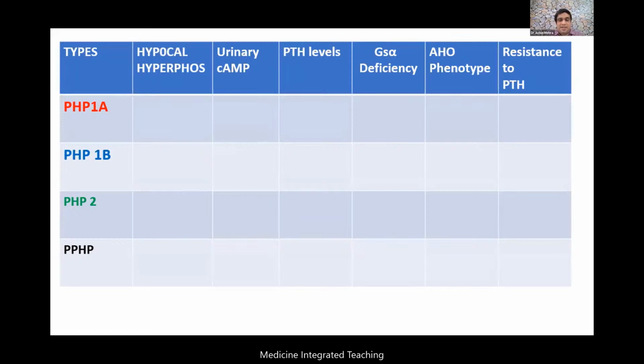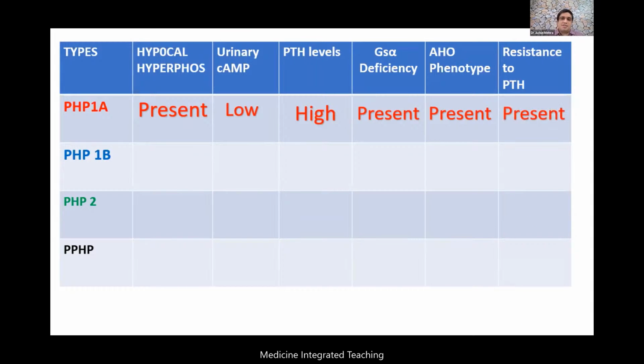So let me summarize everything together. A patient came to me with hypocalcemia and hyperphosphatemia. What are the differentials? One is pseudohypoparathyroidism type 1A, where hypocalcemia and hyperphosphatemia are seen. The urinary cyclic AMP is low in response to the PTH. The PTH level is high because there is PTH resistance. The GNAS alpha deficiency is seen in the bone and the kidney, so the AHO phenotype is present. And of course, there is resistance to the PTH. So that is a typical case of pseudohypoparathyroidism, the most common type, PHP1A.